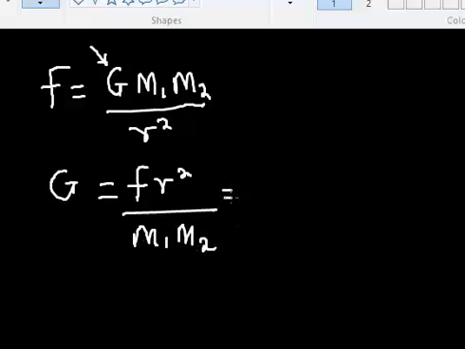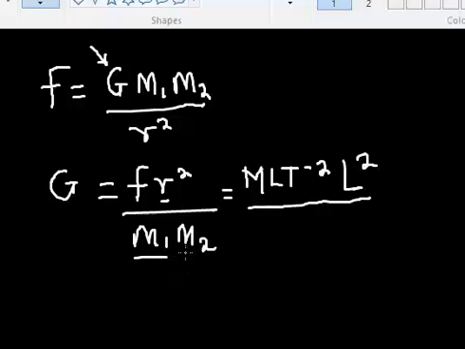So having gotten the formula, now let's take this to a dimension. Of course, you know F in dimension is force in dimension. We've done this already. That is mass times acceleration, M L T raised to the power minus 2. This r here represents distance between the two masses, and the dimension of distance is L, so that's L square here.